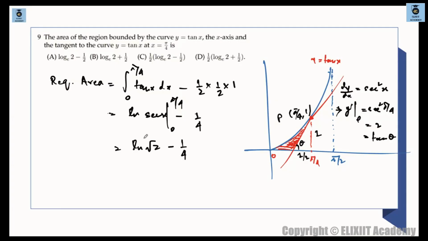So what we can do, we can take out one half common from here, so this will become half times of log 2 minus half. Option C is correct.